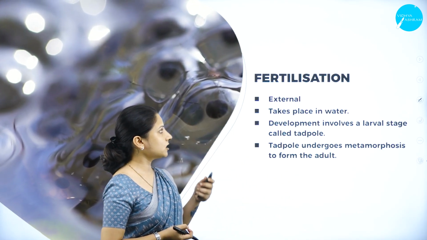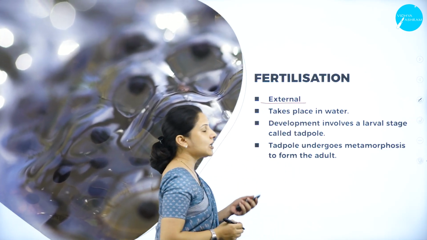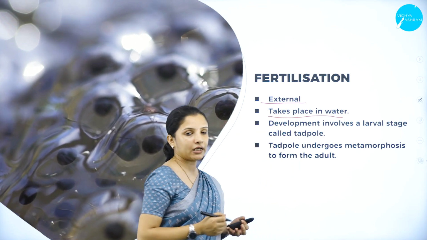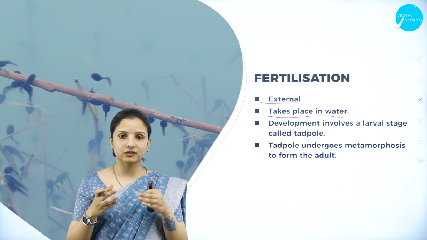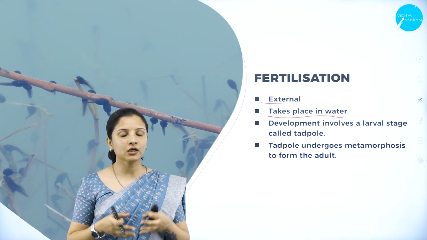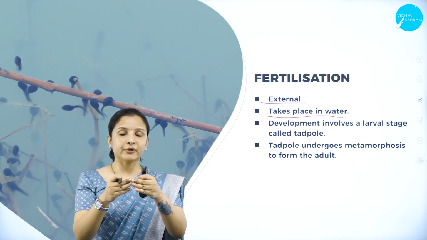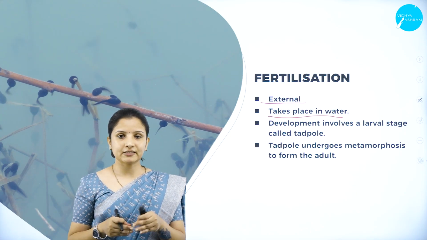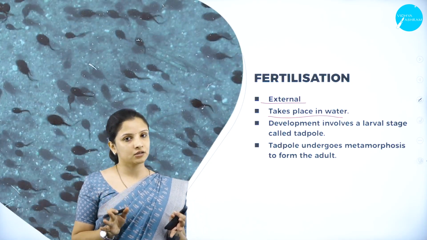So next, moving on to the fertilization. As I told you, the fertilization is external, and it usually takes place in the water. That is why, if the frog's egg has to be fertilized with the sperm of a male frog, the fertilization is usually external. Because it is external and requires a water medium, I said half of the life cycle of the frog is on the land and half of it is in the water.